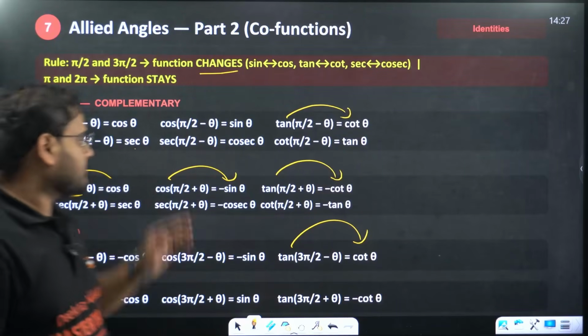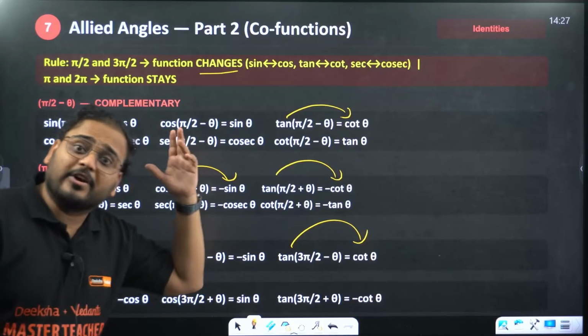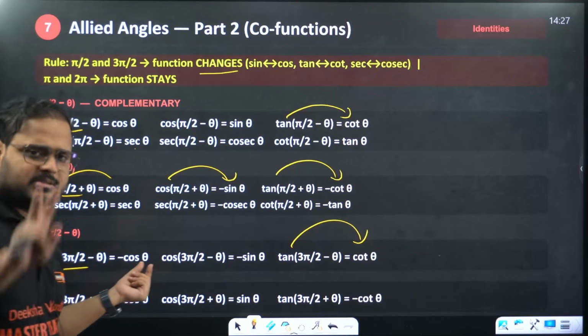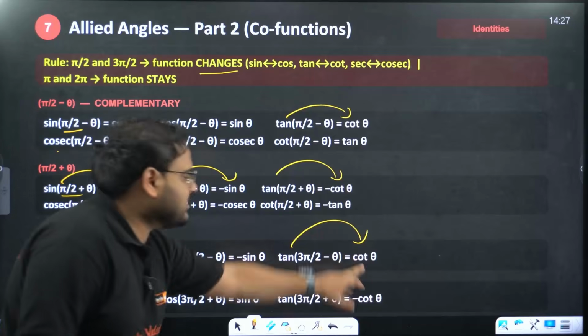And how will the sign look, sir? Minus or plus, depending upon the quadrant rule, ASTC. Clear? Because check here, 3 pi by 2 minus theta is in which quadrant? Third quadrant, right? So cos is negative. Tan will be positive over here.